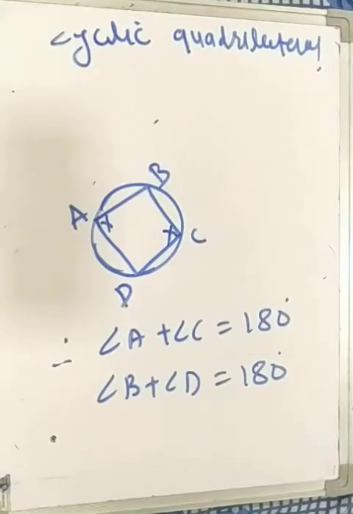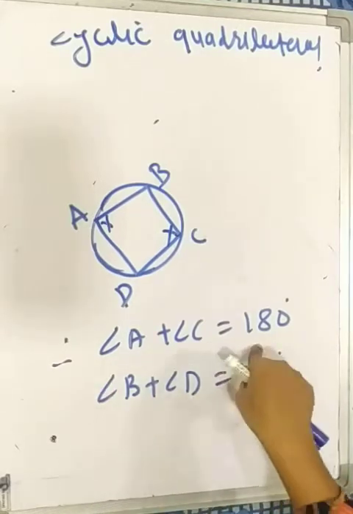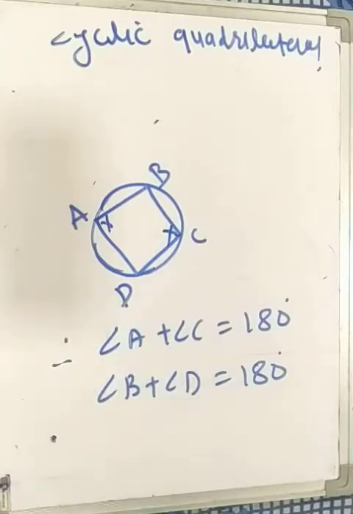And the converse of the cyclic quadrilateral theorem is: if the opposite angles of a quadrilateral are supplementary, means if the sum is 180 degrees, then ABCD is a cyclic quadrilateral. This is the converse of the cyclic quadrilateral theorem.